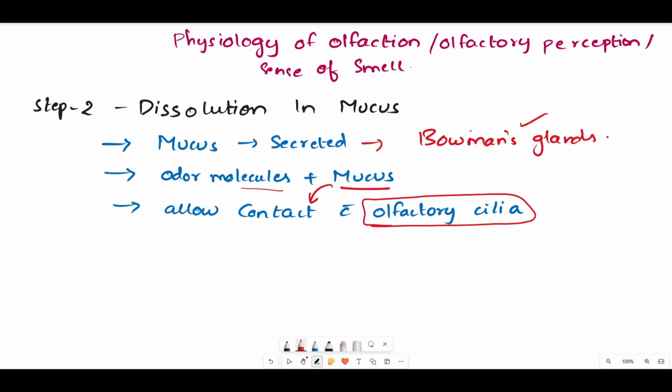Once the mucus is secreted, the odorous molecules dissolve in it, and thereby come into contact with the olfactory cilia. Normally this mucus protects from epithelial damage.